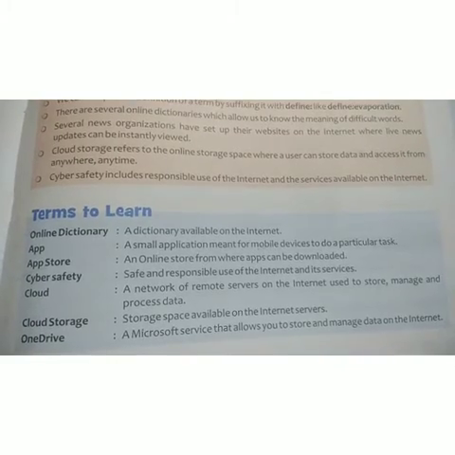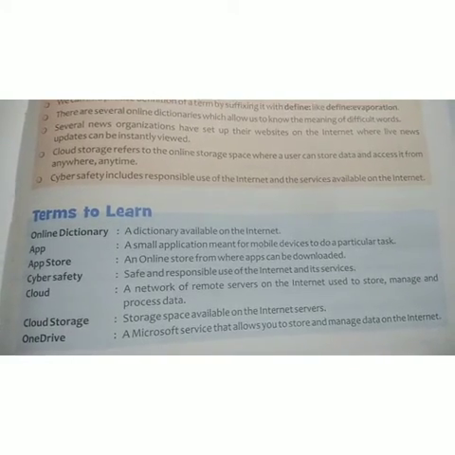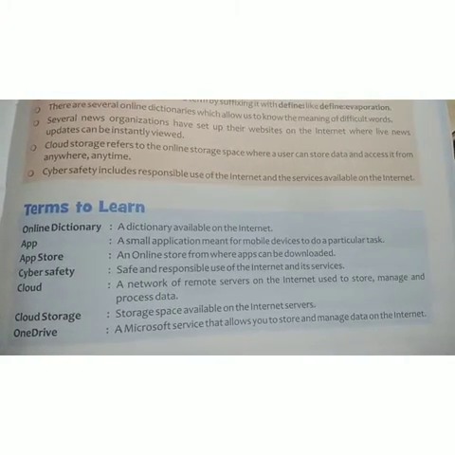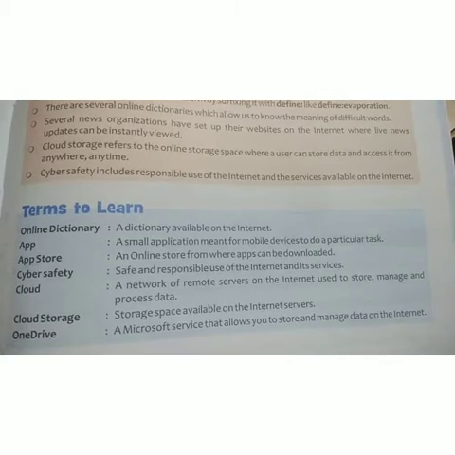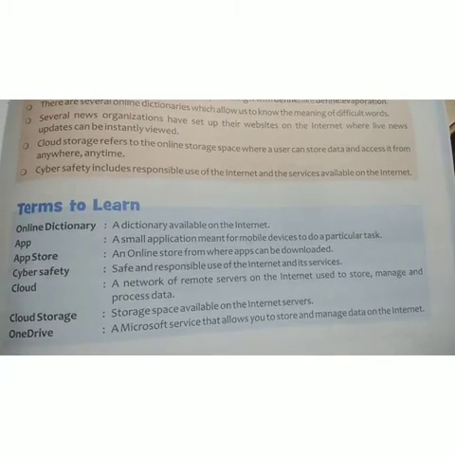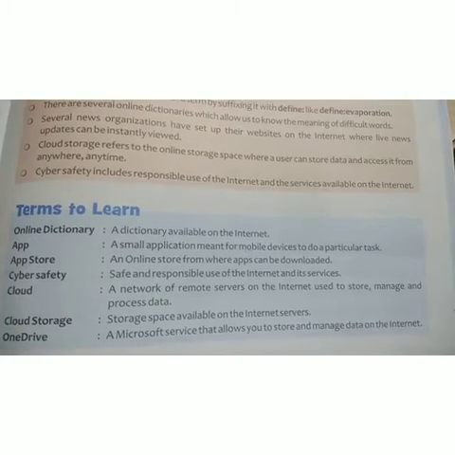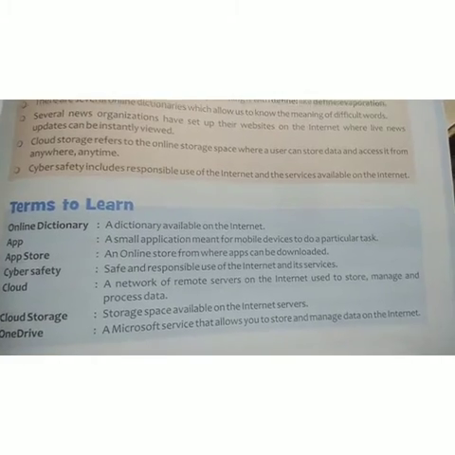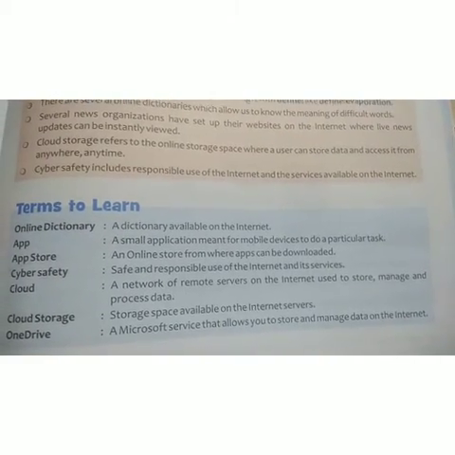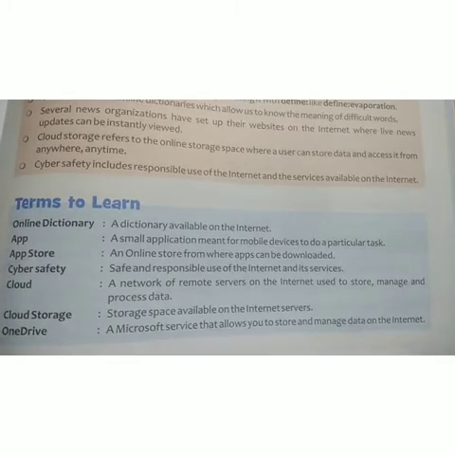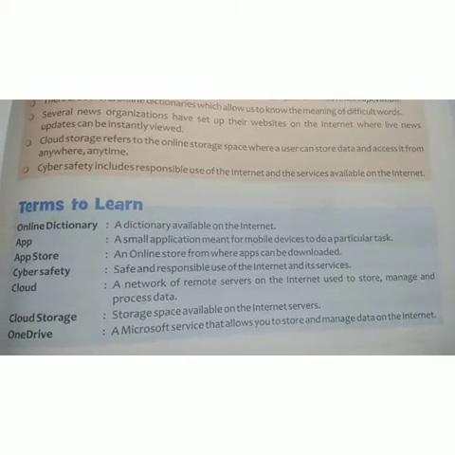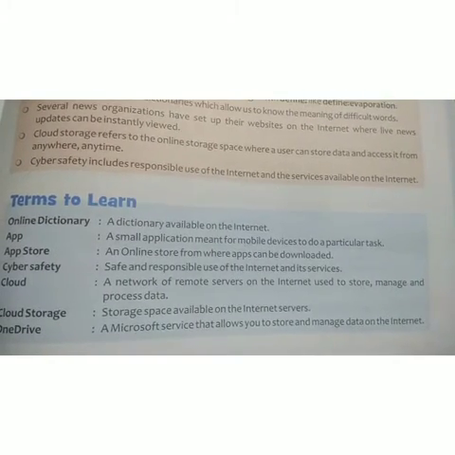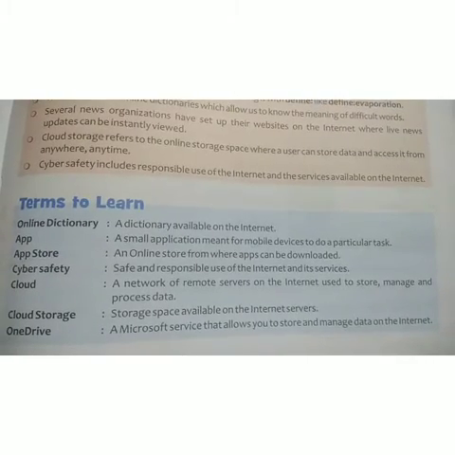Next, cyber safety: safe and responsible use of the internet and its services. Then cloud: a network of remote servers on the internet used to store, manage and process data is known as a cloud. Now what exactly is cloud storage? Cloud storage is storage space available on internet servers. Now OneDrive: a Microsoft service that allows you to store and manage data on the internet.